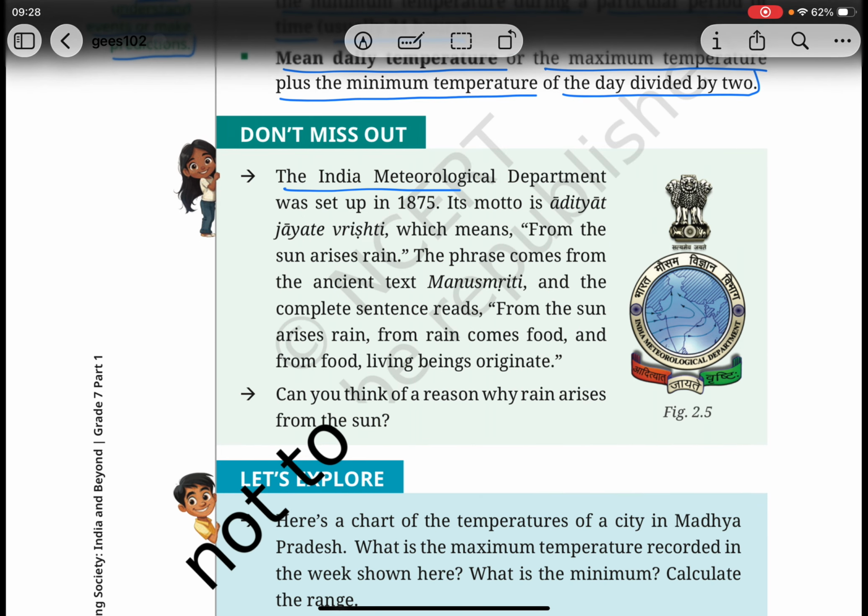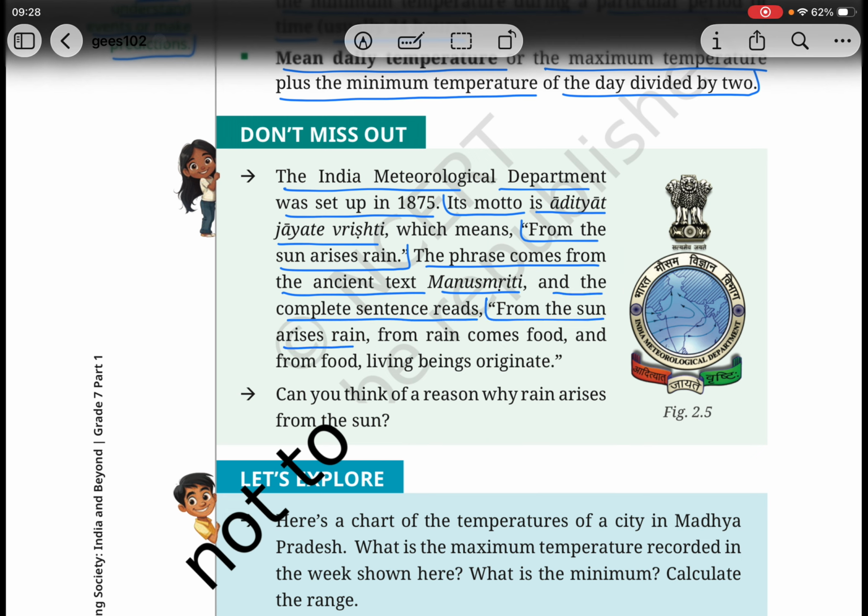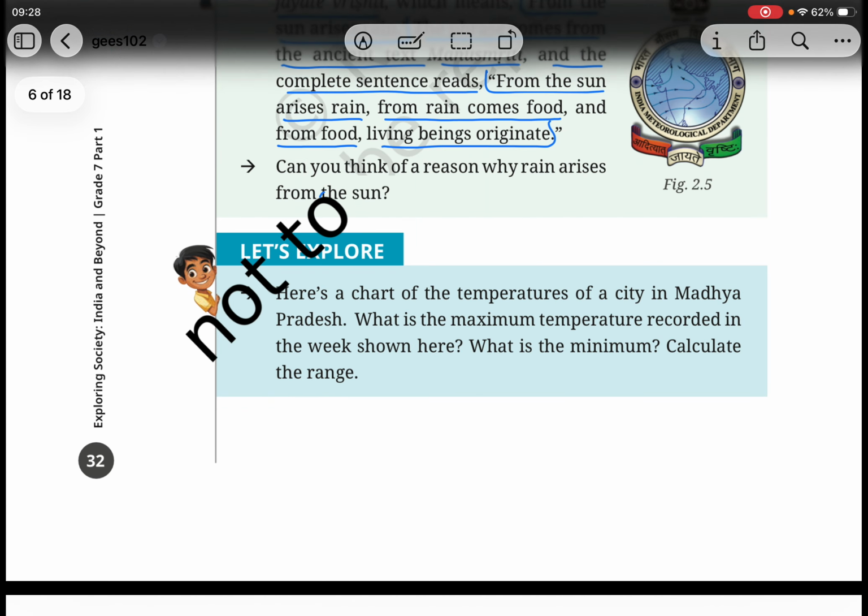The Indian Meteorological Department was set up in 1875. Its motto is Aditya Jayate Vristi, which means from the sun arises rain. The phrase comes from the ancient text Manu Smriti, and the complete sentence reads: from the sun arises rain, from rain comes food, and from food living beings originate. Can you think of a reason why rain arises from the sun?